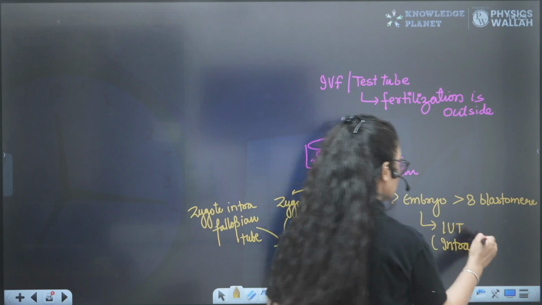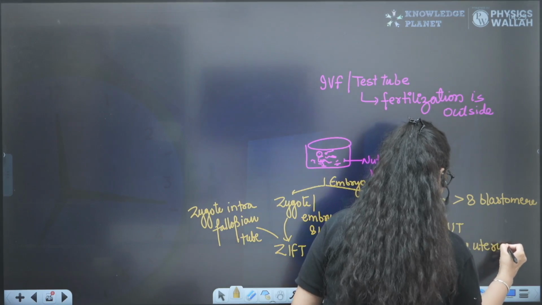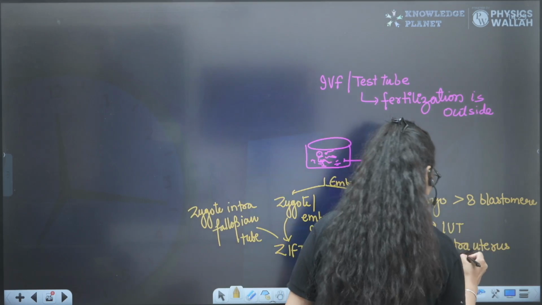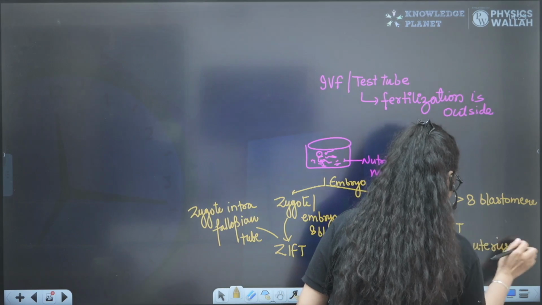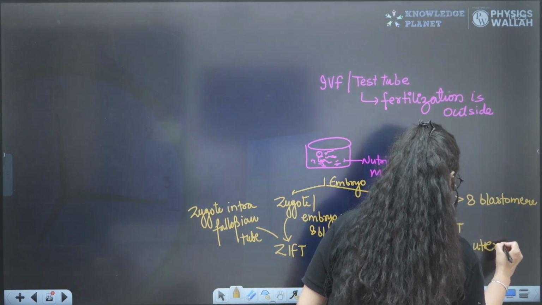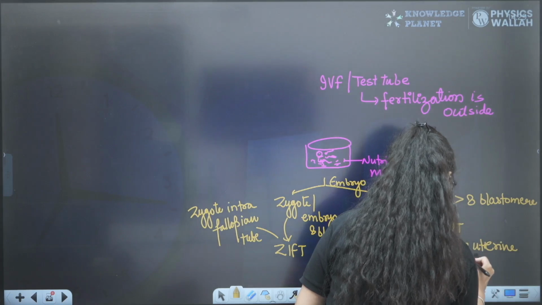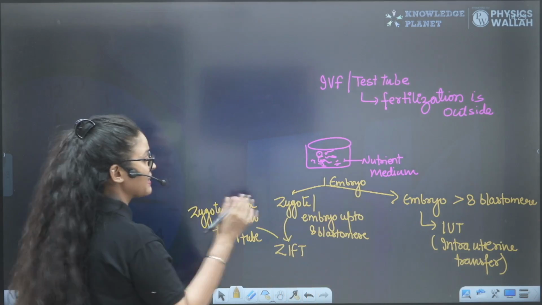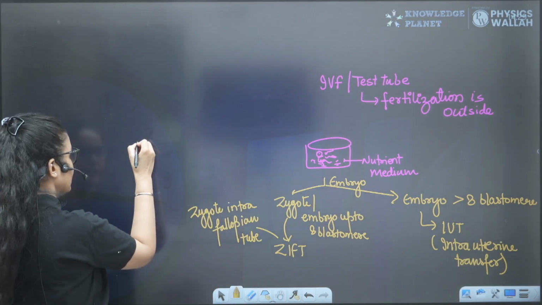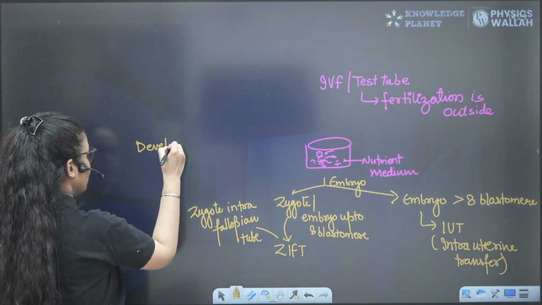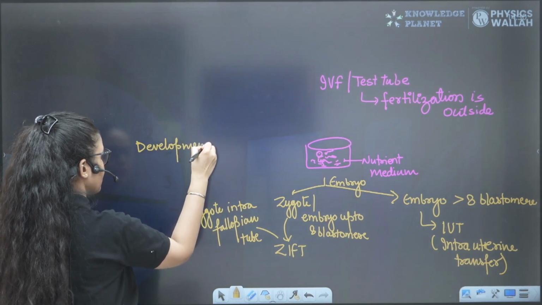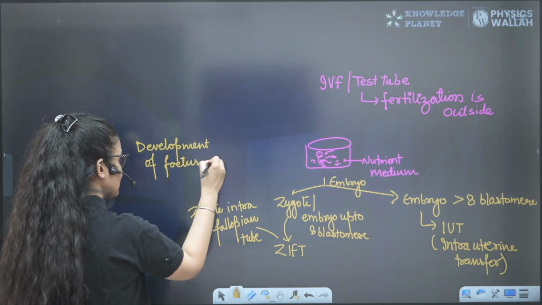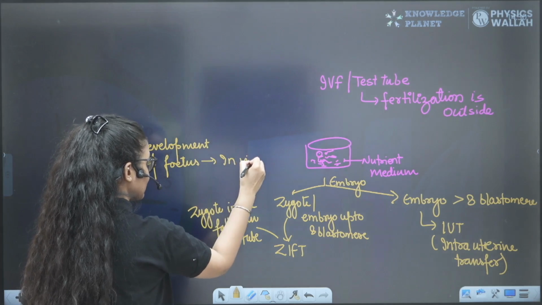So we have to put it in the uterus of the female who is going to conceive, or who is going to develop the baby, right? Intrauterine transfer. So you have to remember these two things in the case of IVF, that after fertilization we just put it in the female body for further development. So further development of the fetus happens inside the body. That means it happens in vivo. In vivo means inside the body, right?